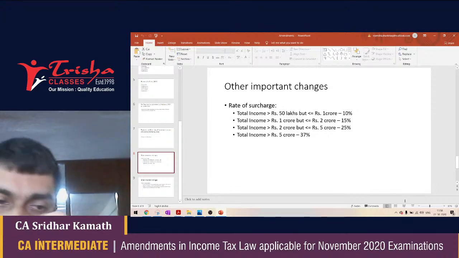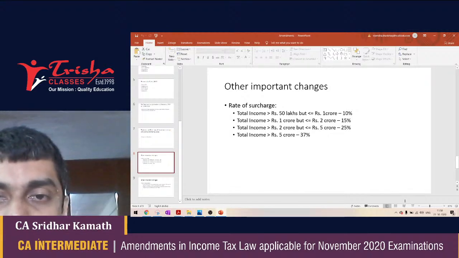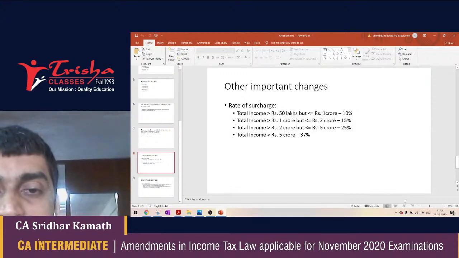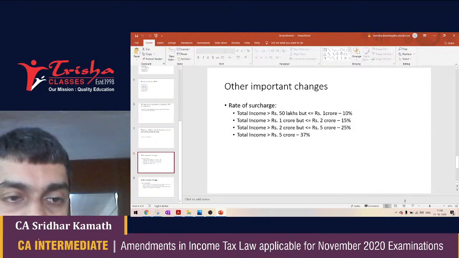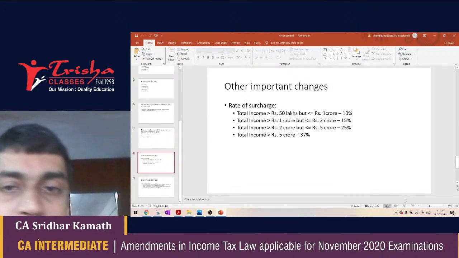Okay, these are the rates of surcharge. Please keep these rates in mind. This could be a question which would definitely be asked both at the CA intermediate stage as well as the CA final stage, because it's not the complexity about the surcharge that matters.